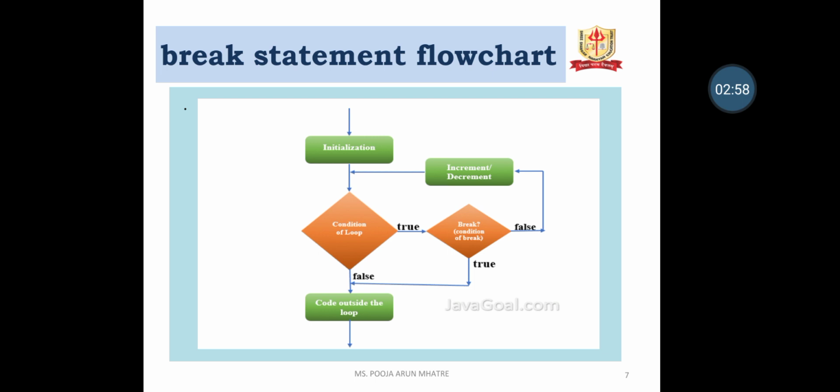If the loop condition is true and the break condition is false, then it increments the variable value and starts the loop condition again. This repeats until the statements are completed.